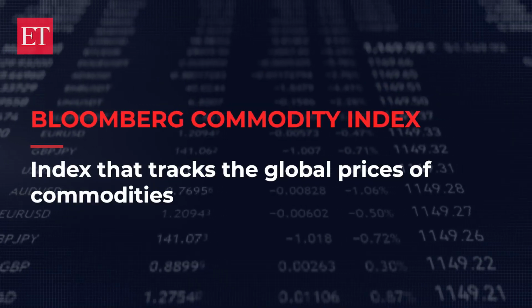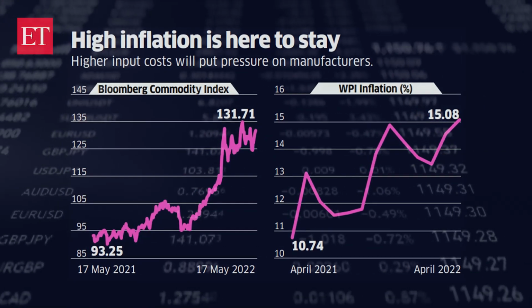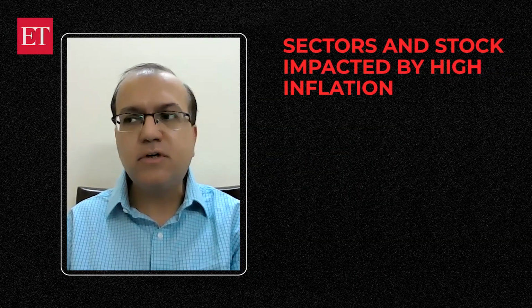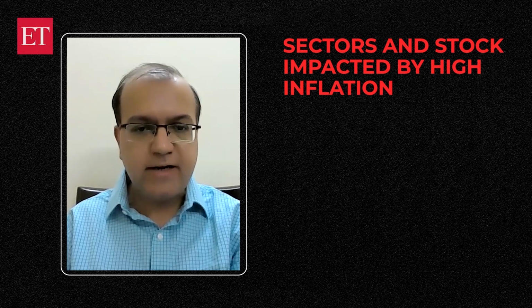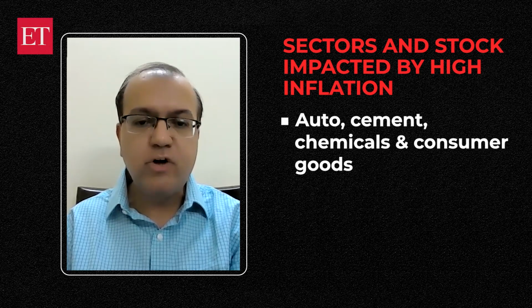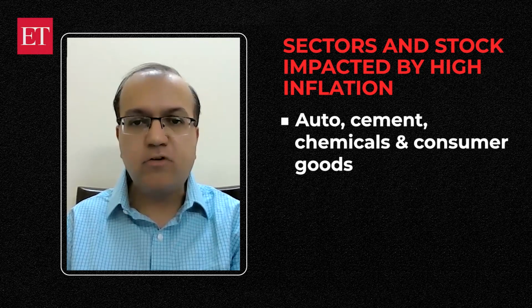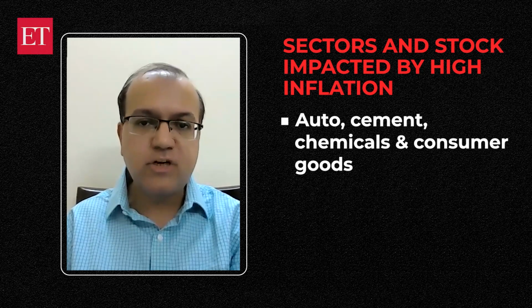The other thing is the Bloomberg Commodity Index. It has surged around 40% in the last 1 year and around 30% in the year 2022 so far. Now the impact of rising inflation is usually on sectors like auto, cement, chemicals, consumer durables that have been hit the most. Their operating margins have contracted because of the increase in raw material costs and other operational expenditures.